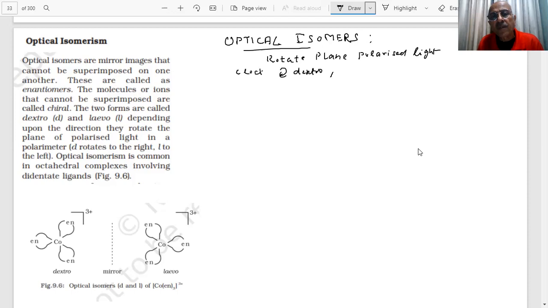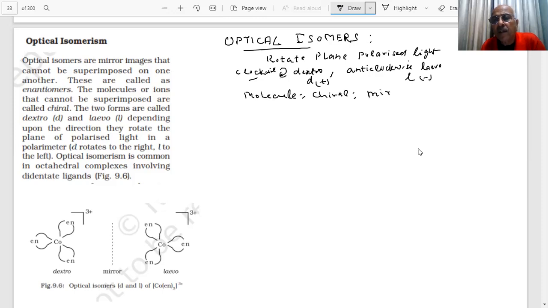Clockwise rotation. And the other was anticlockwise rotation. That was called laevo. This was D, I said plus, L minus. In organic chemistry, we learned that. And what type of isomers are they? Optical isomers. If you have a molecule, student, which is chiral, which has a mirror image which is non-superimposable.